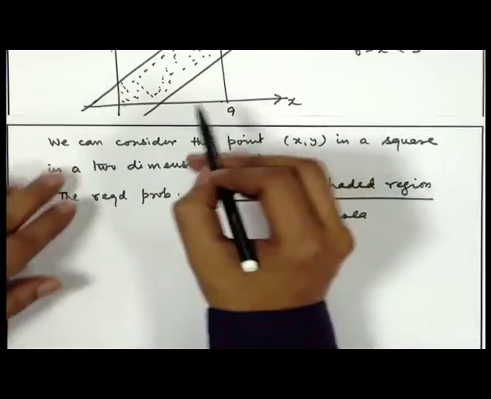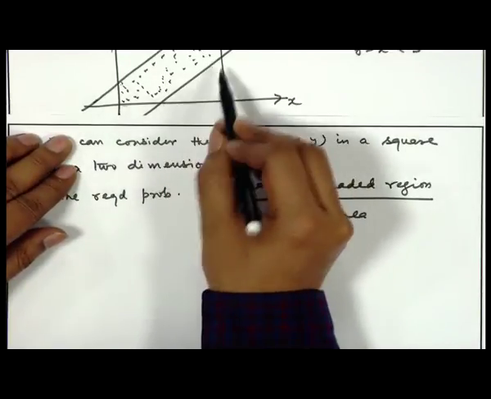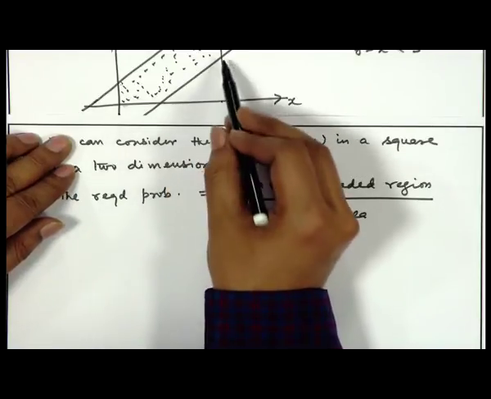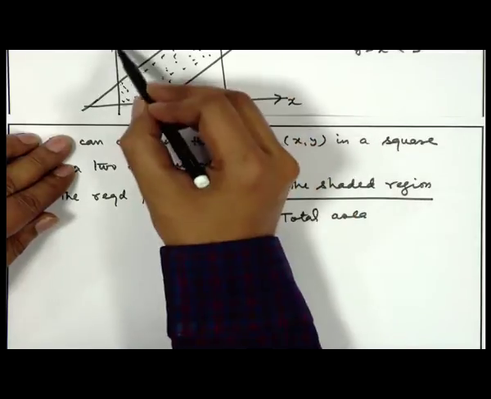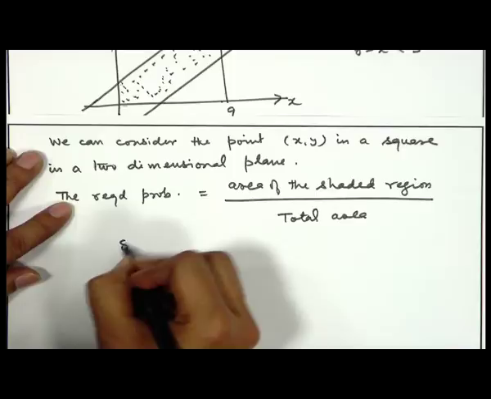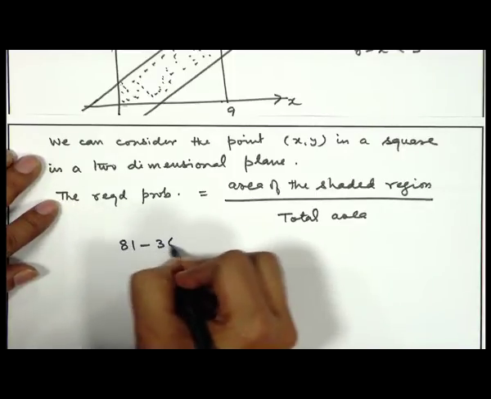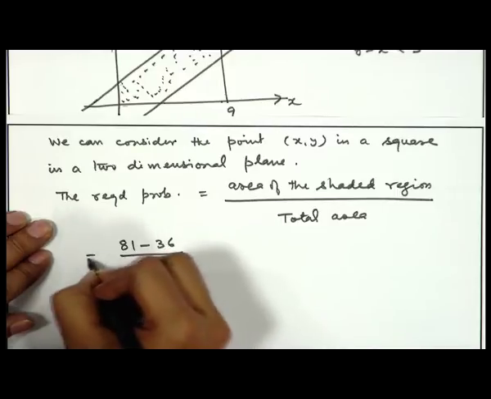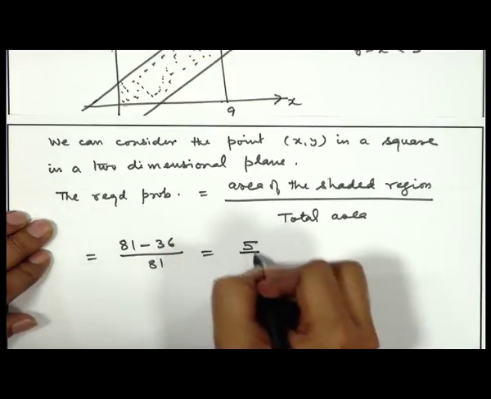This can be done in an easier way also, like you can have this right angle triangle. So, the area of this will be 6 into 6 by 2, that is 18, and the same thing here. So, 18 plus 18, 36. So, 1 minus 36 divided by 81, that is equal to 5 by 9.